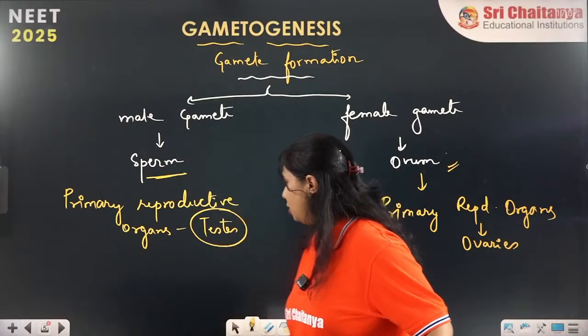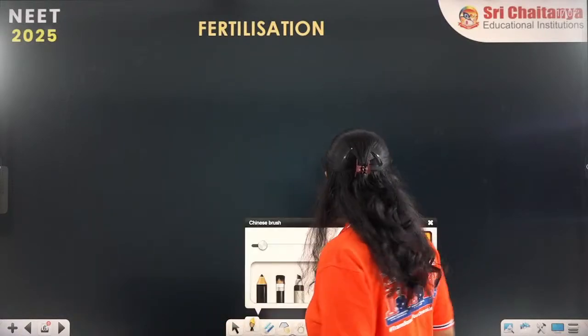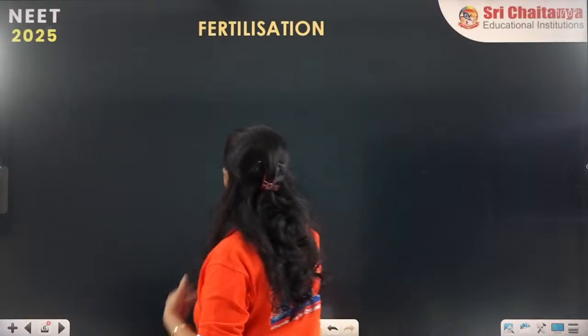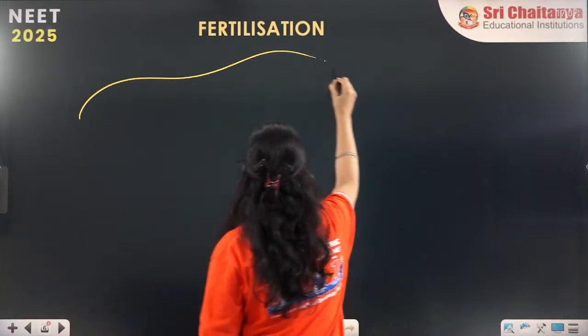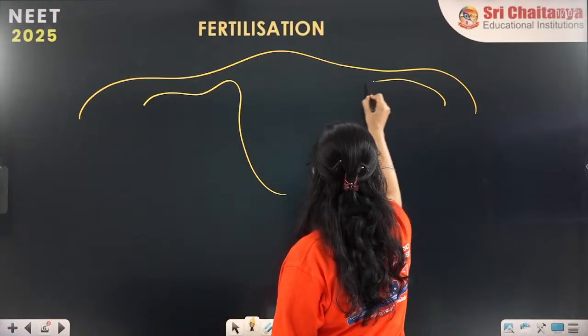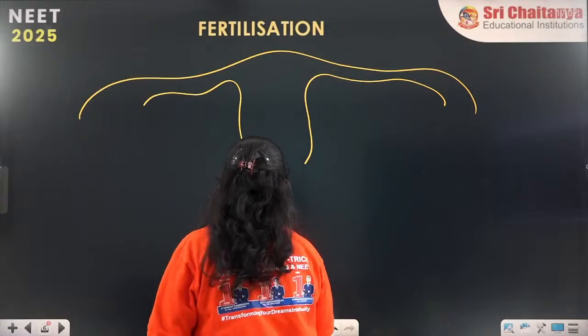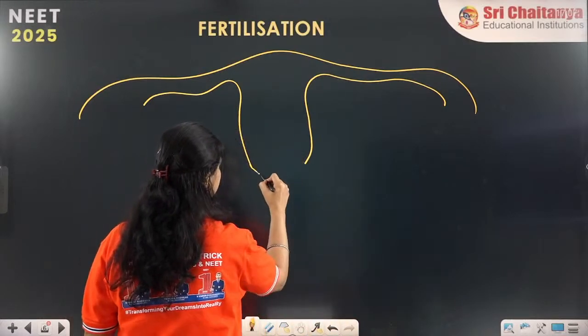Okay, now the next stage is the process of fertilization. Fertilization takes place in the human body inside a structure called the fallopian tube. So this is the fallopian tube. Where is it located?